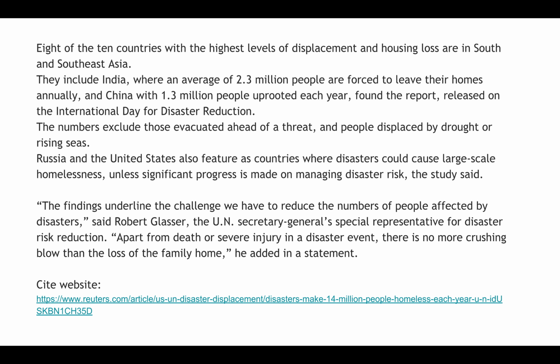They include India, where an average of 2.3 million people are forced to leave their homes, and China with 1.3 million people each year, the report released on the International Day for Disaster Reduction said. The numbers include those evacuated ahead of threatened storms or rising seas.